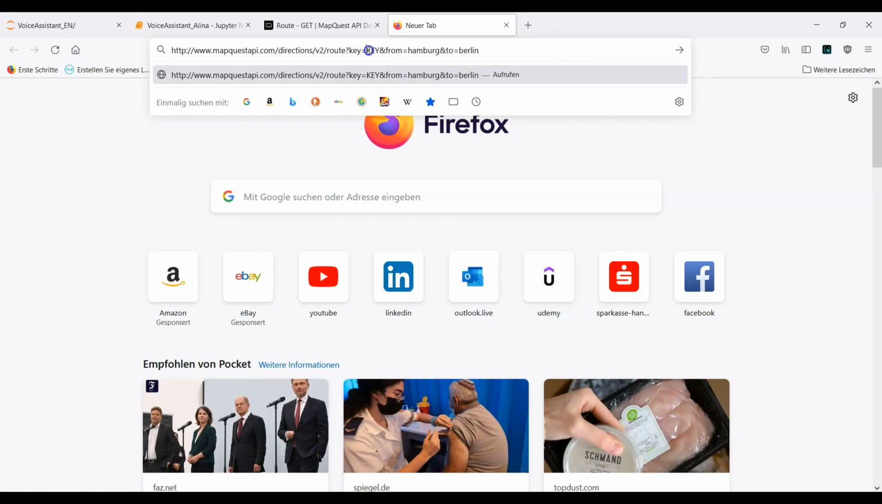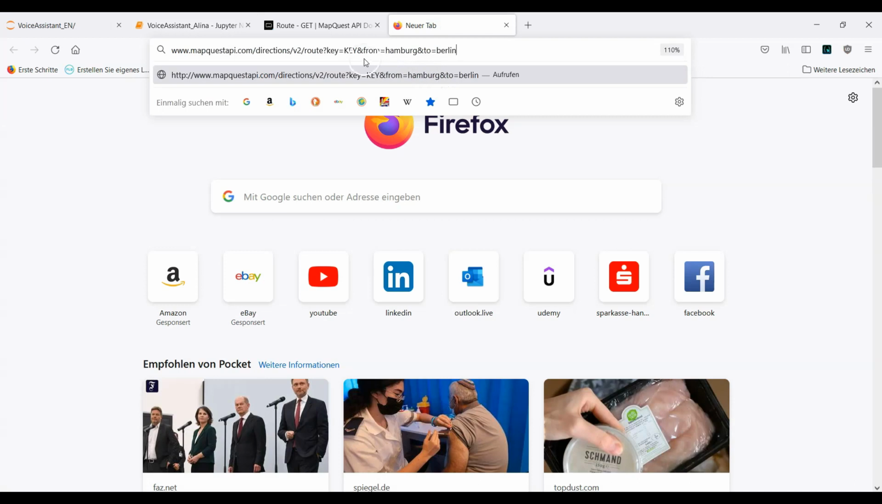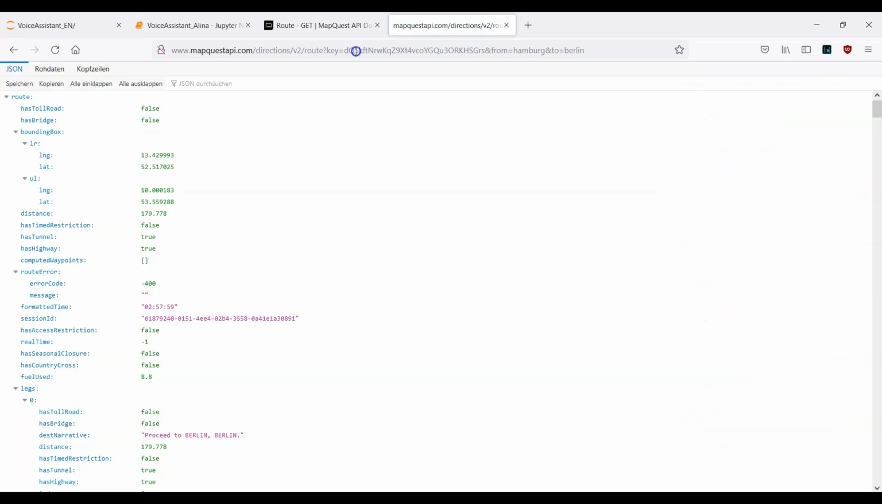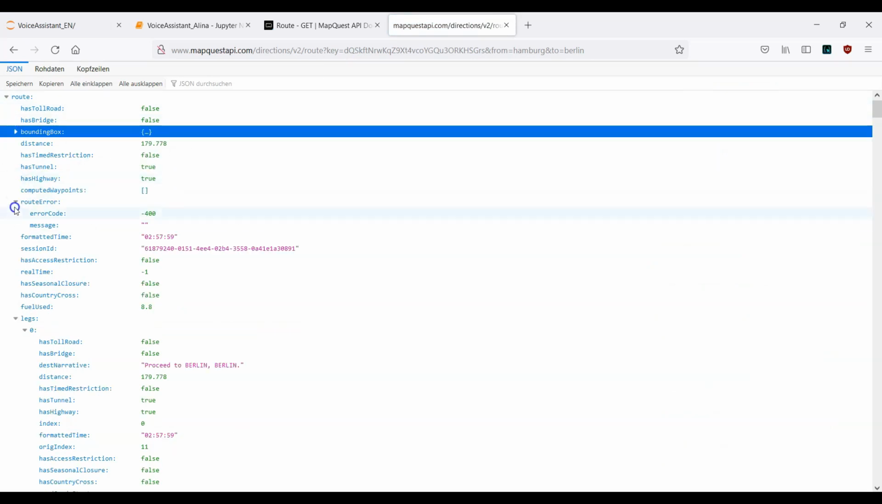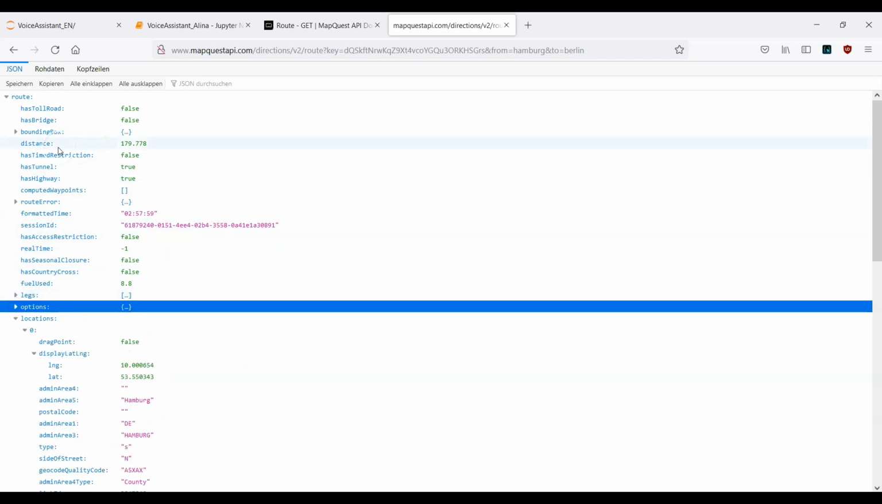And here I need to paste my own API key, which for my example is this one. So let me just copy it and paste it directly here. Now I can run this one. Let's see. Okay, this looks good. Here we have our information regarding the distance between these two cities. And you see here, this is the main information we need.